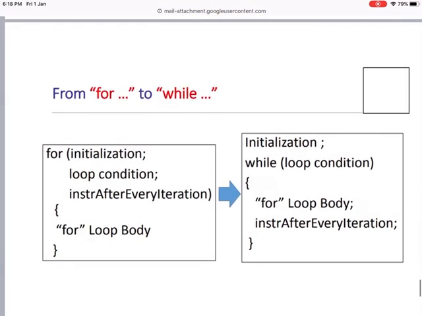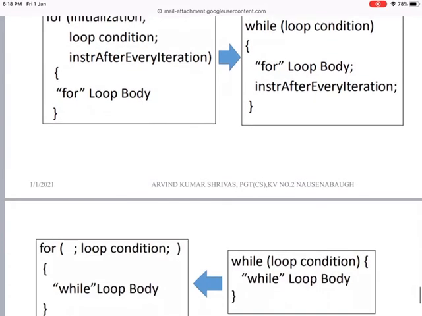Now you can see the for loop and the while loop together. For to while, how to convert this? The for loop has initialization, loop condition, iteration, and the body of the for loop. If the condition is true, it will perform this task. In the while loop, the initialization will be at the top of the while loop, and then the while loop condition will be there. If the condition is true, it will perform the task, the iteration will be there, otherwise it will not do anything.